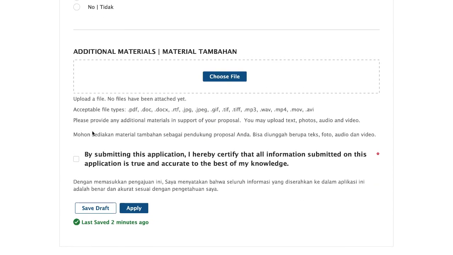And lastly, before you submit your application, please review and check your responses and details.